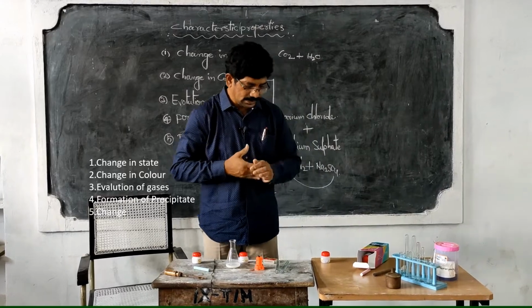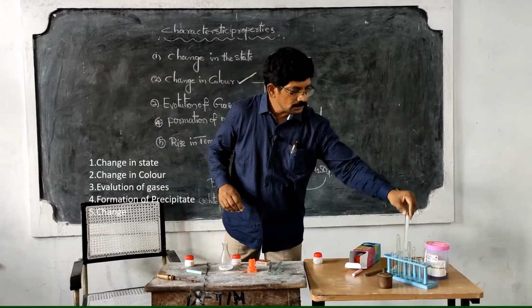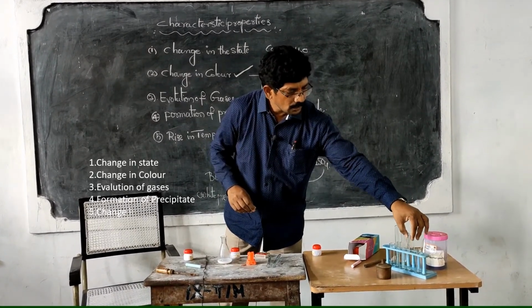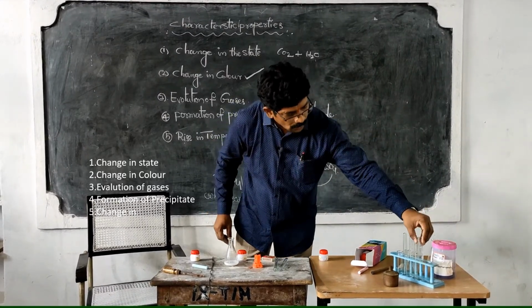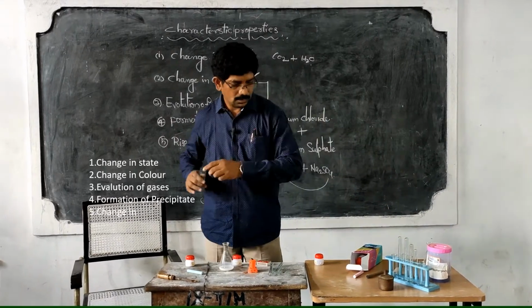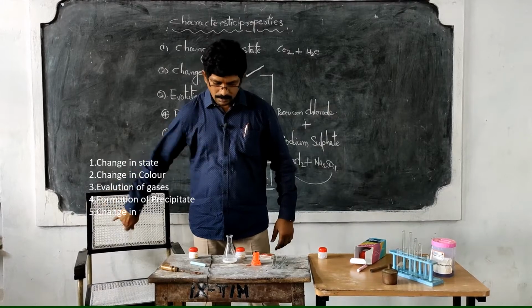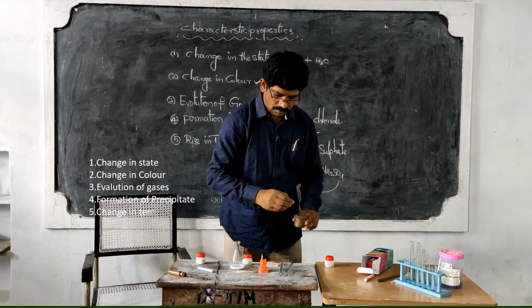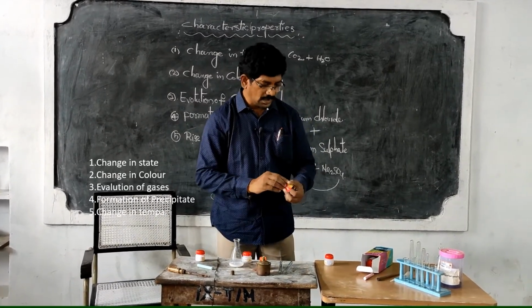Evolution of gases. For that one, what is the name of this one?